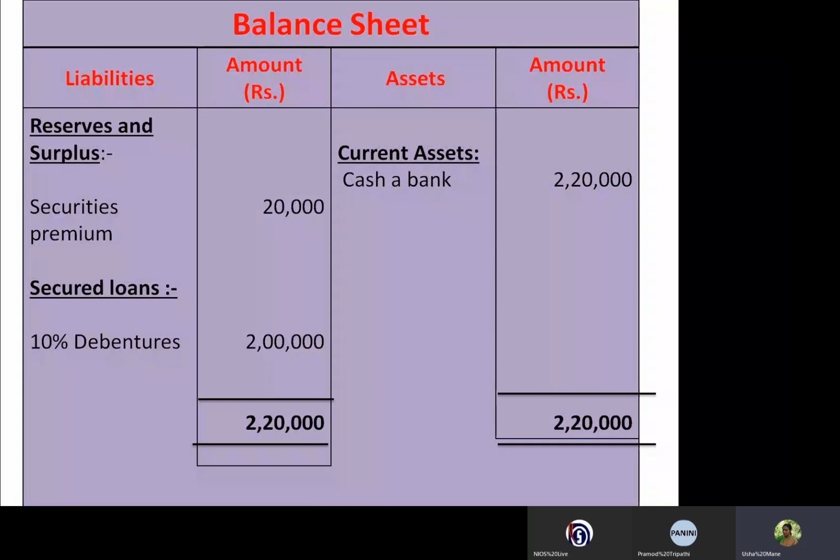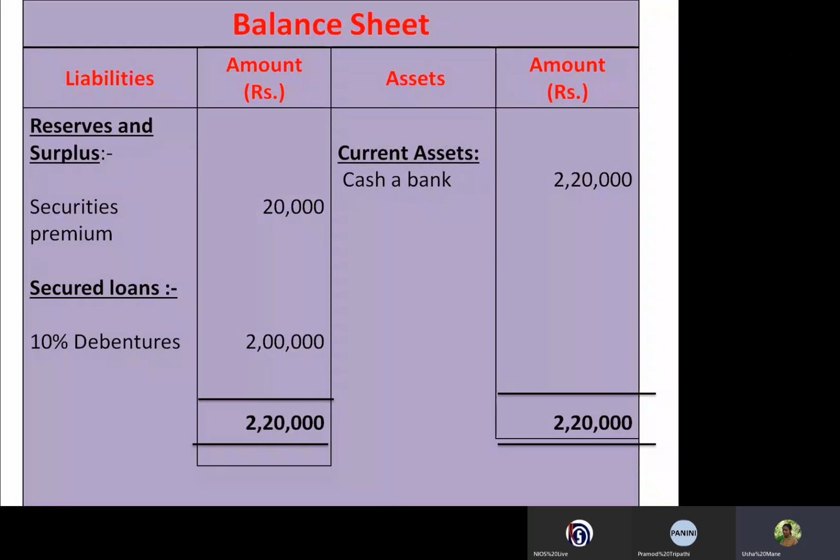Here 2 lakh rupees of debentures will be recorded under secured loans, and under current assets, on the asset side of the balance sheet, we have to write the cash at bank including the amount of security premium, 2,20,000, meaning 2 lakhs for the debentures and 20,000 for the security premium.